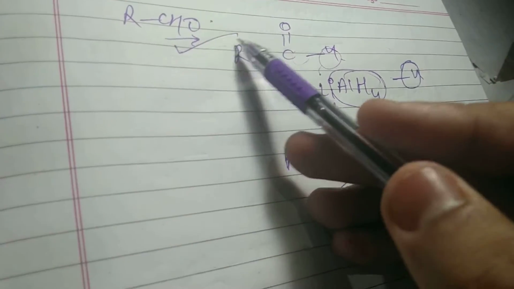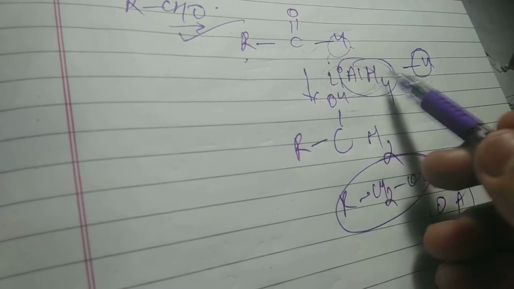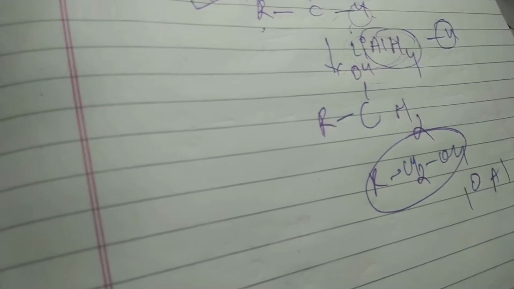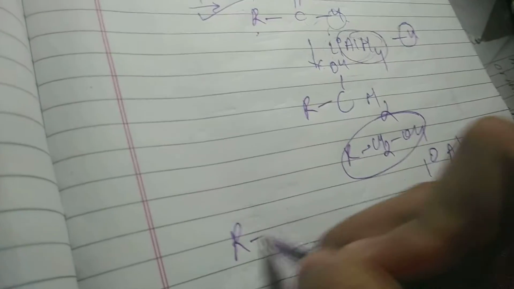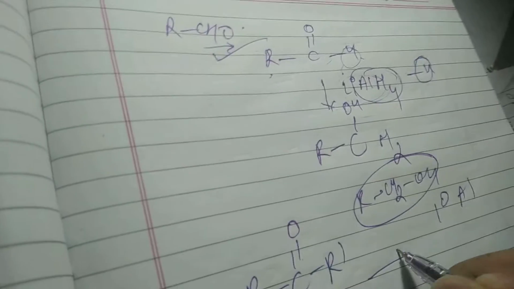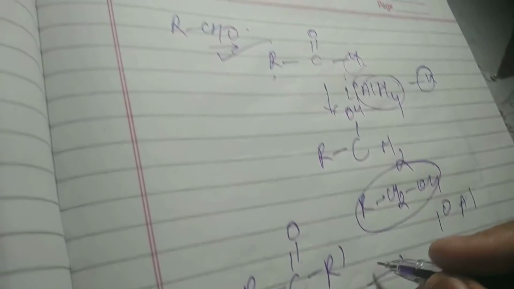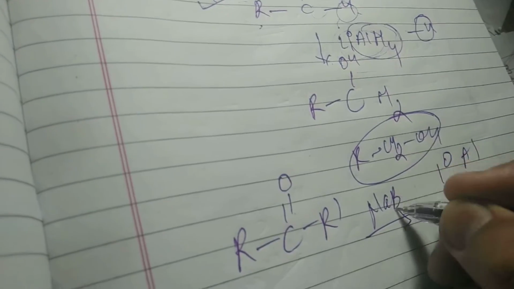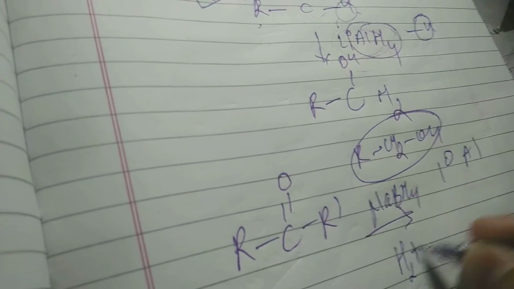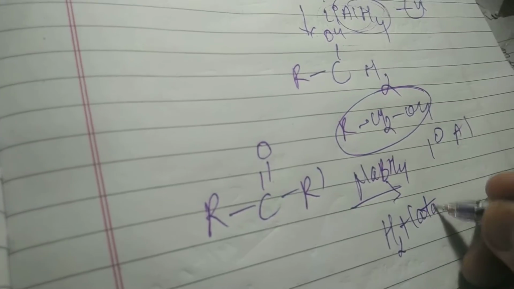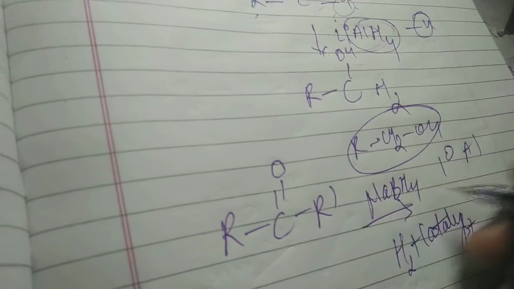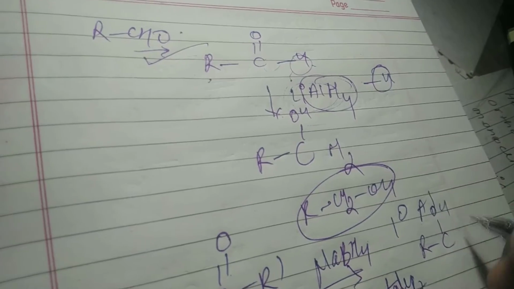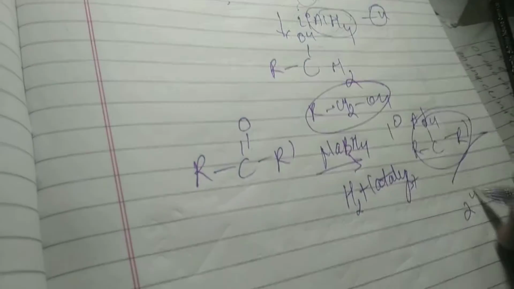But in Grignard reagent there is something different. In an MCQ they can ask that on reduction of an aldehyde by LiAlH4, what type of alcohol do you get: 1 degree or 2 degree? You will take 1 degree. Now if we talk about ketone, R-C double bond O, here if you take NaBH4 or H2 plus a palladium or nickel catalyst, it will transfer hydrogen and become RCHOH-R. So it will produce a 2 degree alcohol.